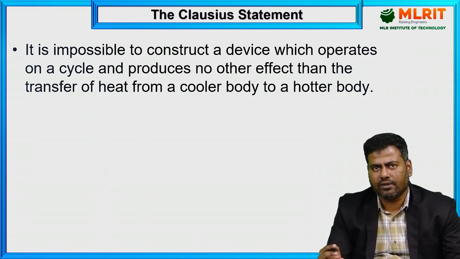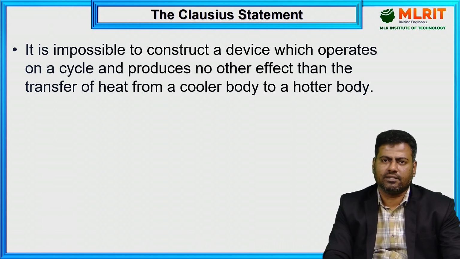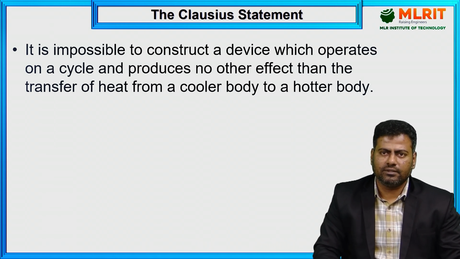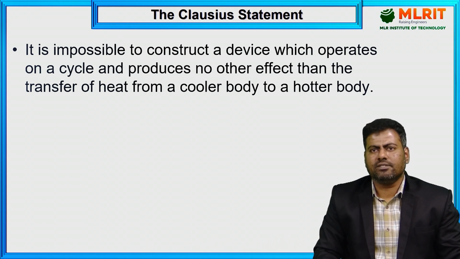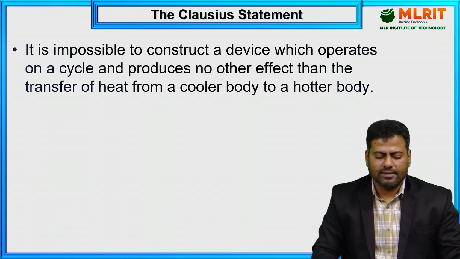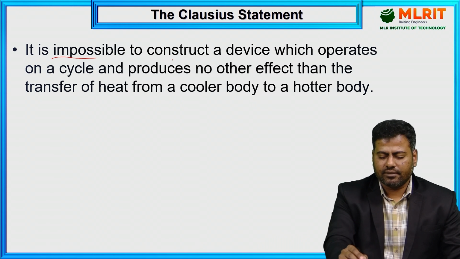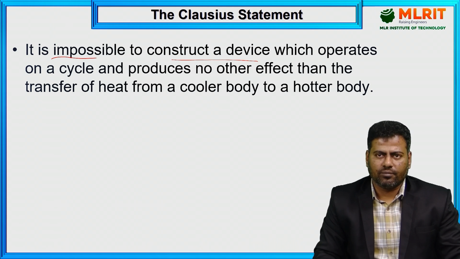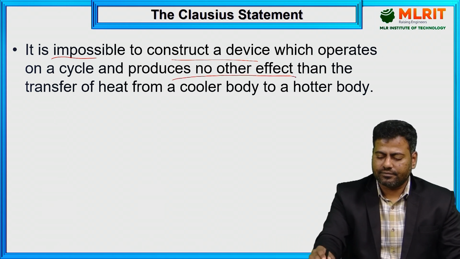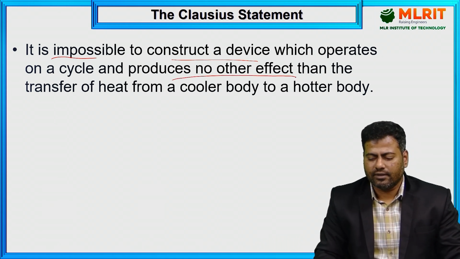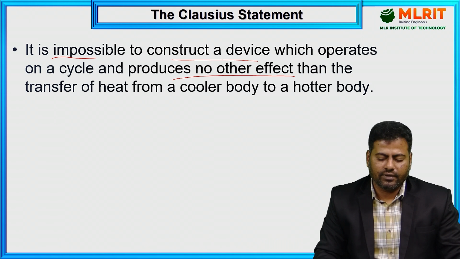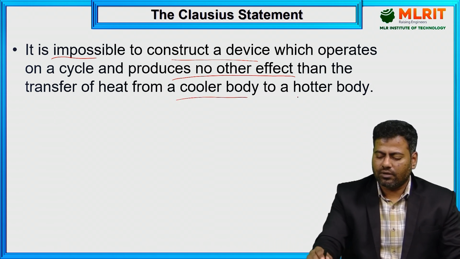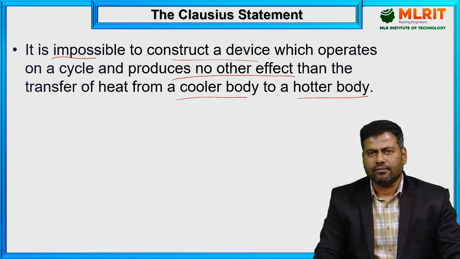With respect to the statement, how to write it: we are giving the impossible conditions here, so that we can easily understand which is possible. Here, it is impossible to construct a device which operates on a cycle, following a number of cyclic processes, and produces no other effect than the transfer of heat from a cooler body to a hotter body. Right?